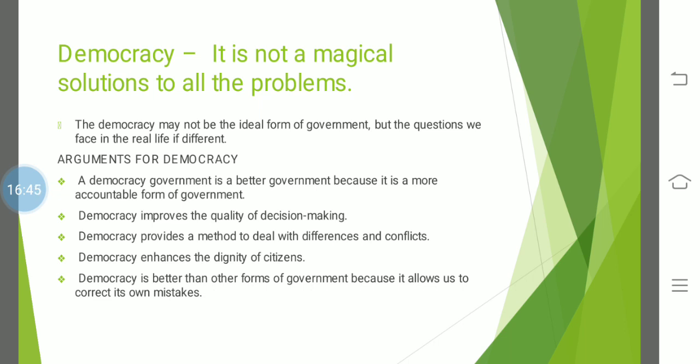And finally, democracy is better than other forms of government because it allows us to correct our own mistakes. In democracy we can correct our own mistakes. No form of government can guarantee that. So this is an advantage. And there's also space for public discussions. We can discuss, and there is room for correction. Like we have a choice. Yes, we have a choice to choose the leaders again.